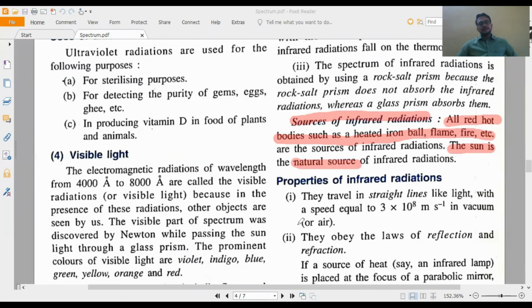Now come to properties. Again, a few common properties and a few uncommon properties are there. The first is a common property: they travel in a straight line with the speed of light, equal to 3 into 10 to the 8 meter per second in vacuum or air. All electromagnetic waves propagate with the same speed. They obey the laws of reflection and diffraction, as we had already seen.